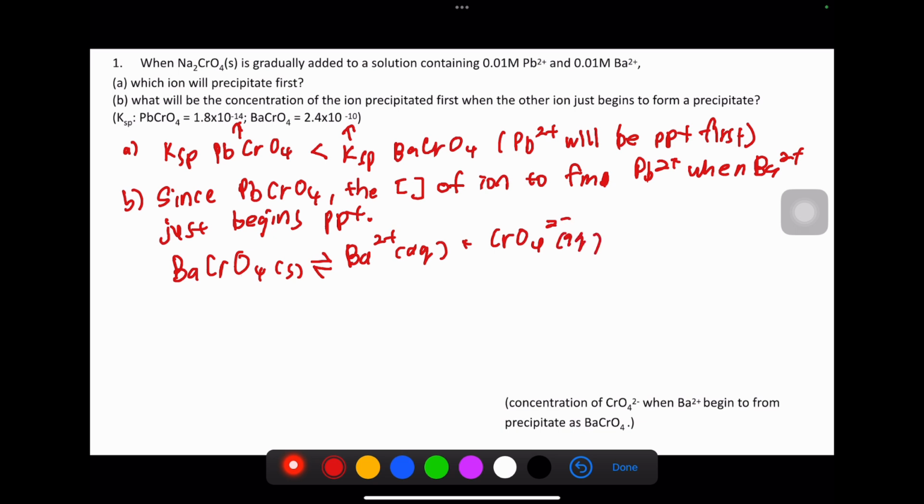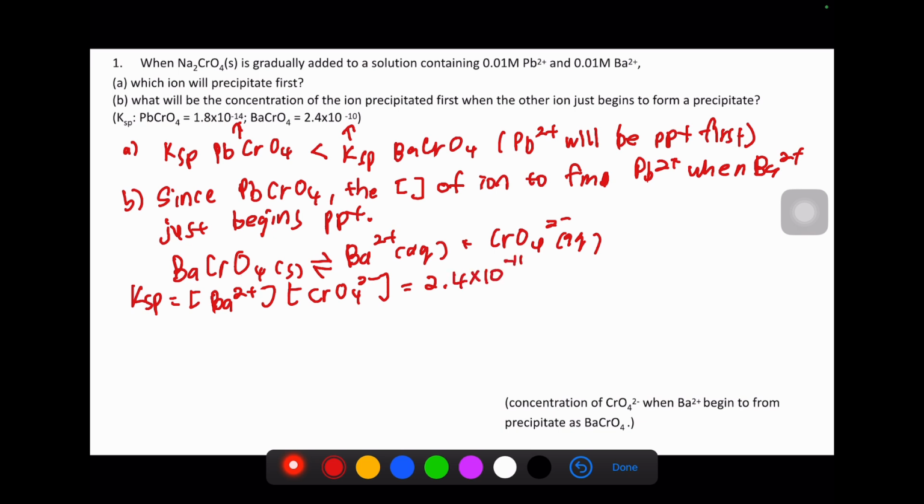So this one we know the Ksp expression. The Ksp expression is actually the product of the aqueous species. We do not include the solid in the Ksp expression. So we get this after we balance it, and then we replace the Ksp value. Here the concentration of barium according to the question is 0.01, but we don't know the chromate ion.